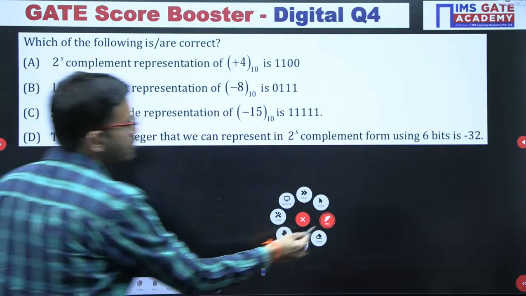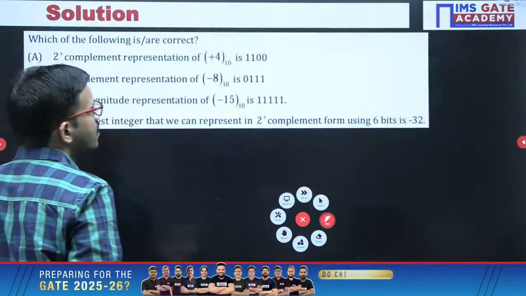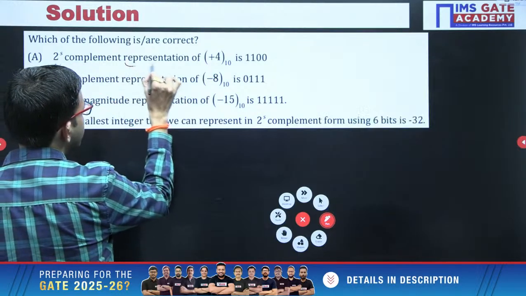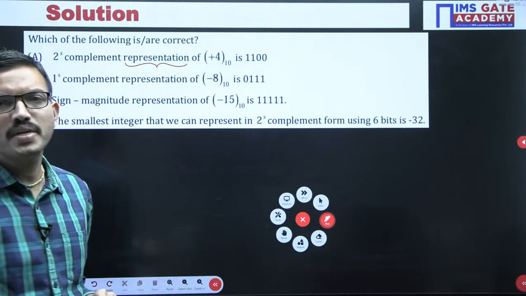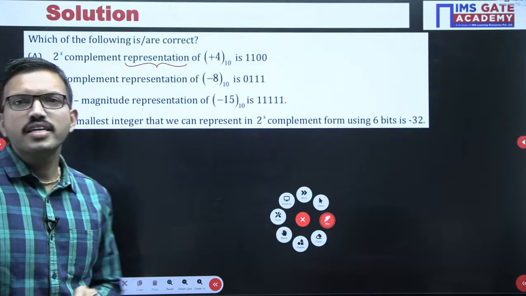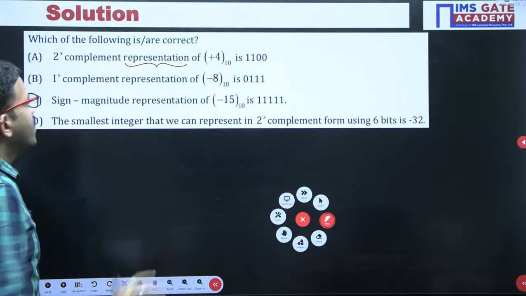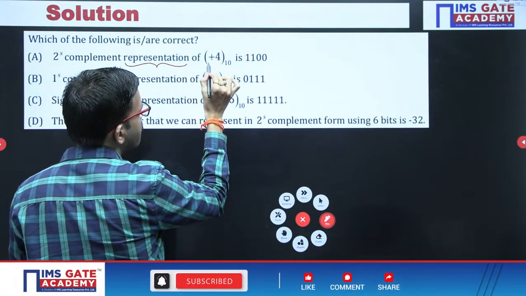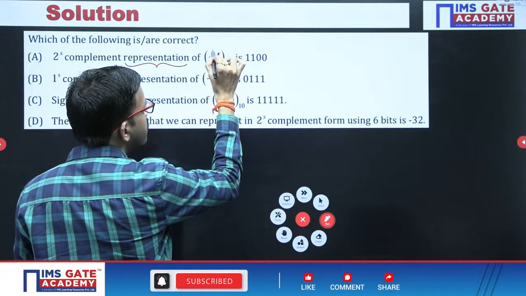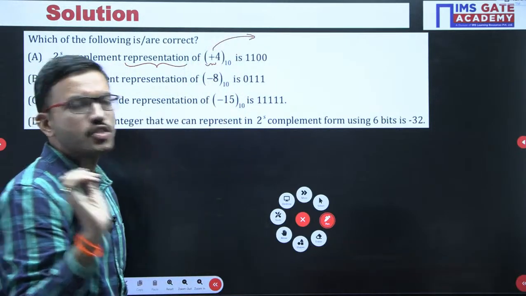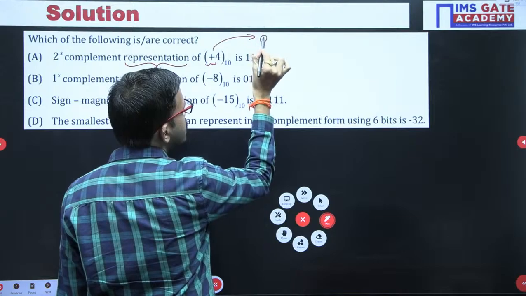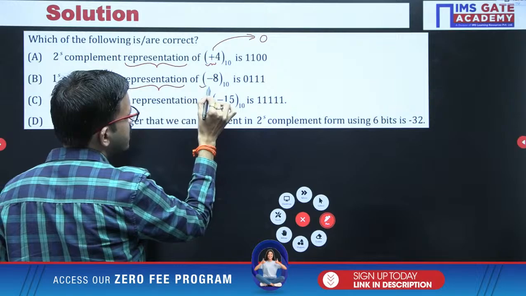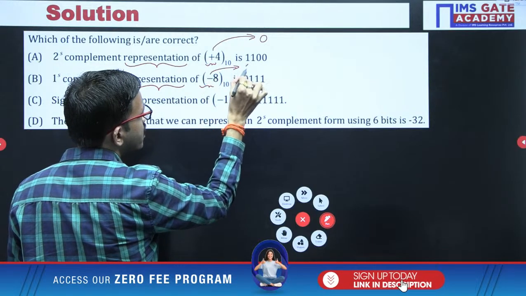See, here the most important thing: whenever the word representation is there, yes, very good, Phoenix. Whenever the word representation is there, if you are having a positive number, sign bit should be what? Sign bit should be 0, that's all. Sign bit should be 0. And similarly, whenever you are having a negative number, sign bit should be 1.